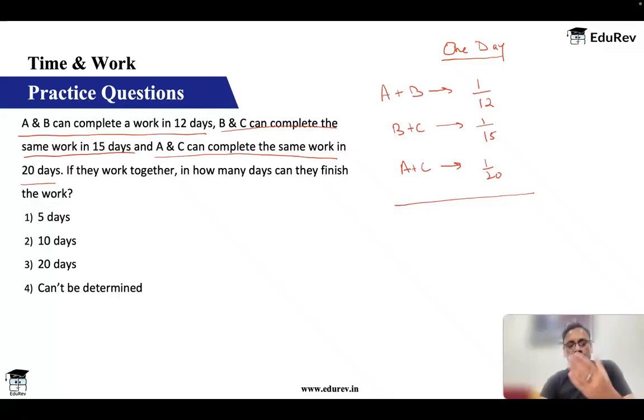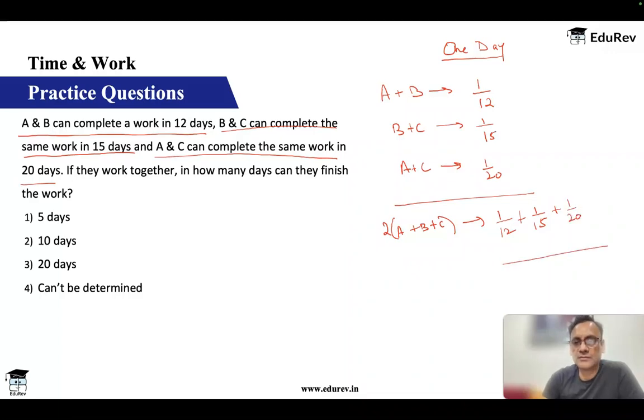Now if you add all these groups working together, obviously it can't happen because A is working twice, B is working twice, but hypothetically, on the left hand side, you will see 2 times A plus B plus C is equal to 1 by 12 plus 1 by 15 plus 1 by 20.